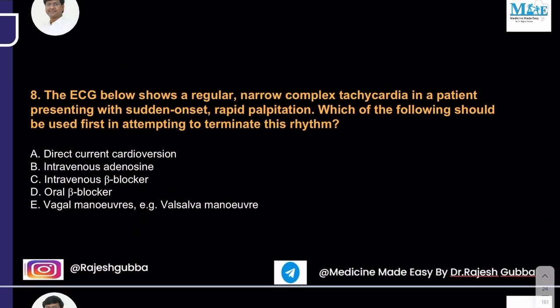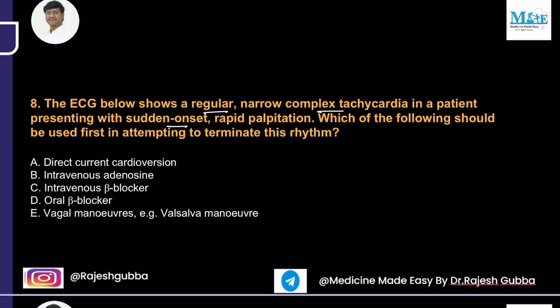The ECG below shows regular narrow complex tachycardia in a patient presenting with sudden onset rapid palpitations. Which of the following should be used first in attempting to terminate this rhythm? Direct current cardioversion, intravenous adenosine, intravenous beta blocker, oral beta blocker, vagal maneuvers, that is nothing but your Valsalva.